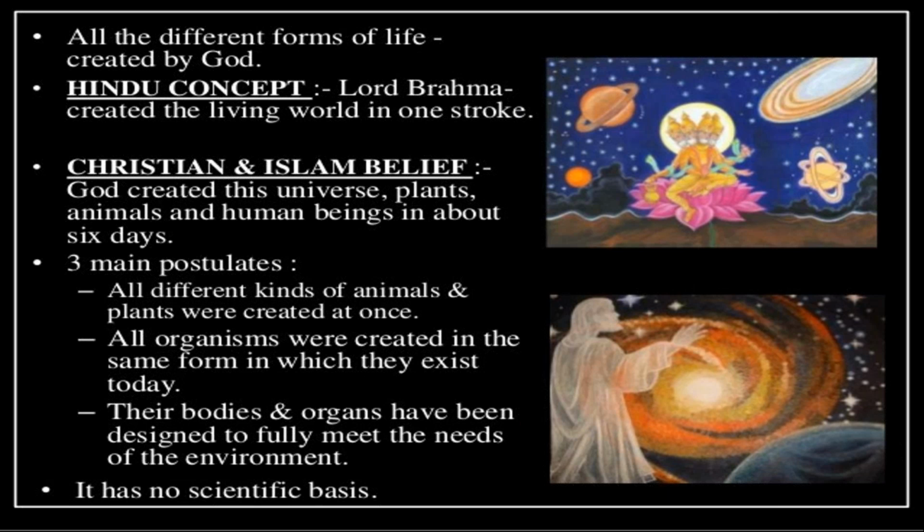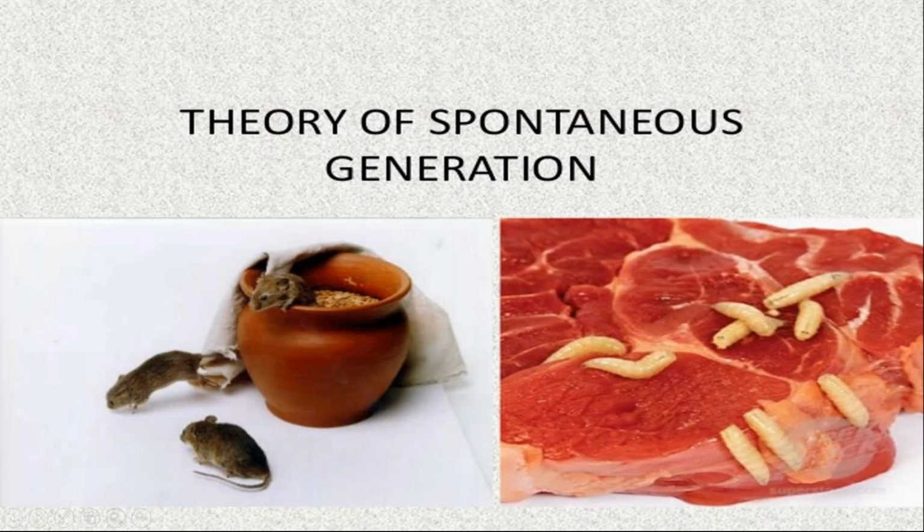So it has no scientific basis. This theory has no scientific basis. So scientists started ignoring this theory. This theory was highly criticized, because students, in science this theory doesn't hold. So this theory was highly criticized. Then the next theory was the theory of spontaneous generation.